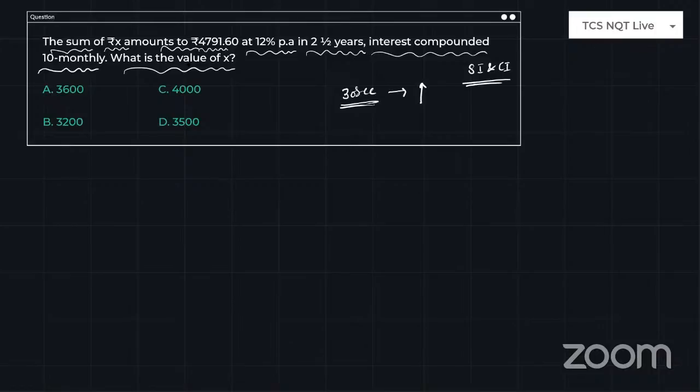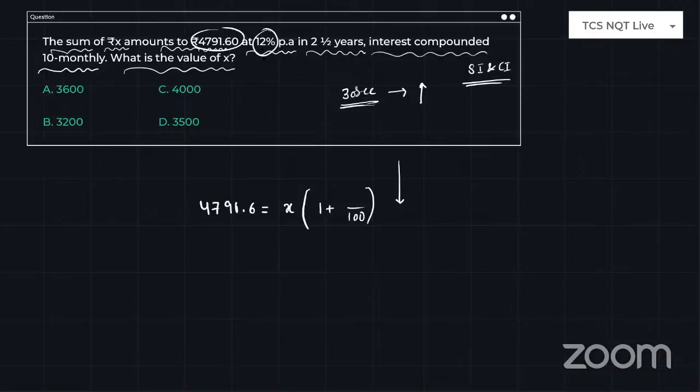Just look here. The amount is 4791.6, and the principal amount you have to find, that is X. What is the formula for compound interest? We always know that it is 1 plus R by 100 whole power n. So what are the R value and n value? If you replace these two variables, you can come up with the answer. I'm trying to do this problem without using a calculator. You can use the calculator if you want.